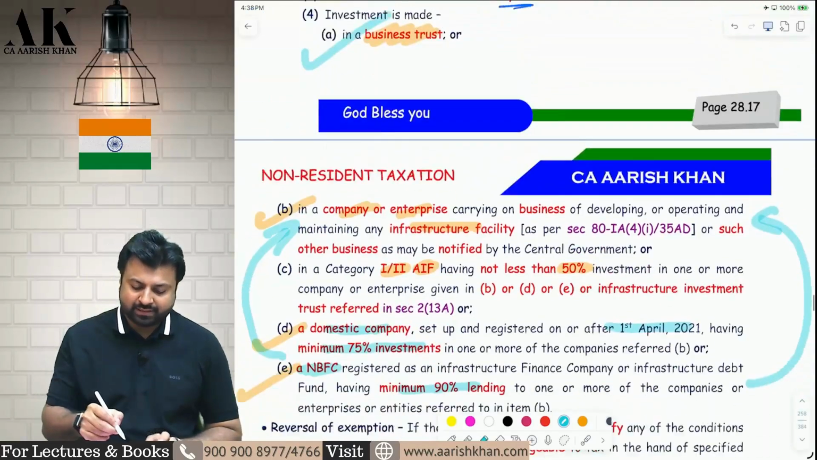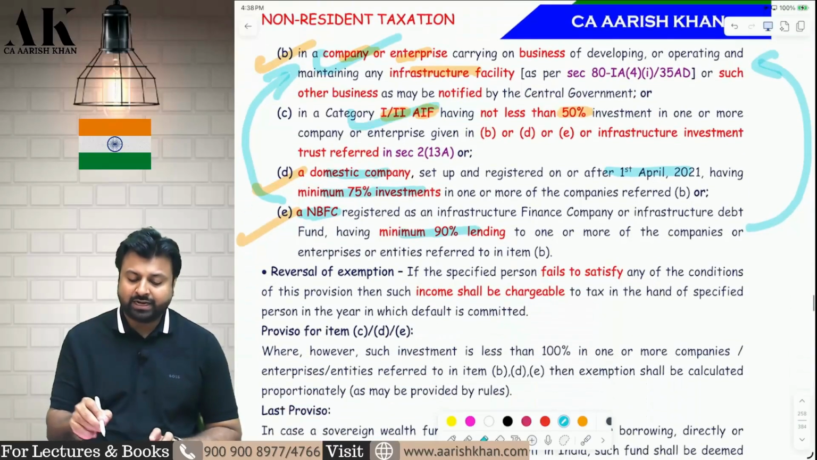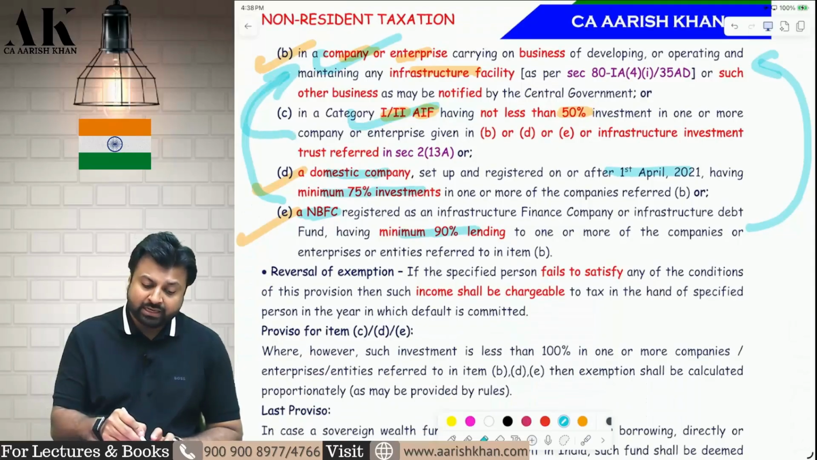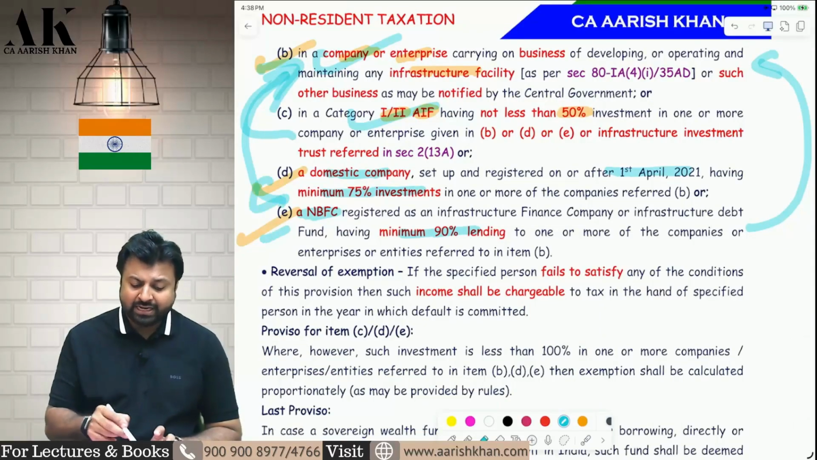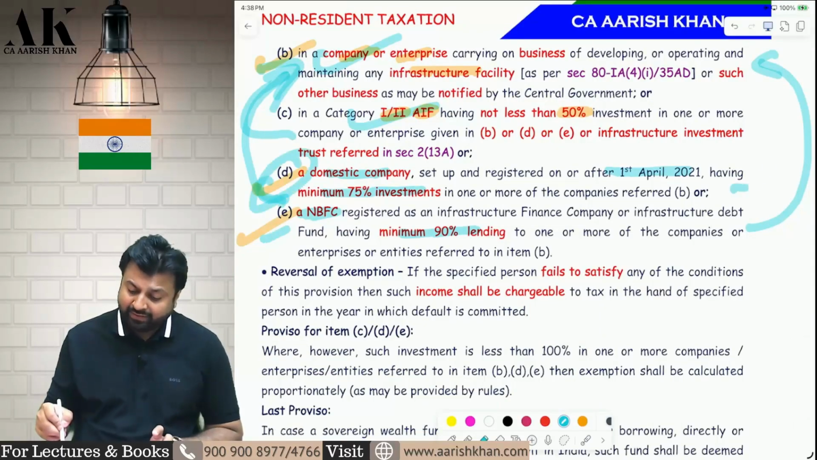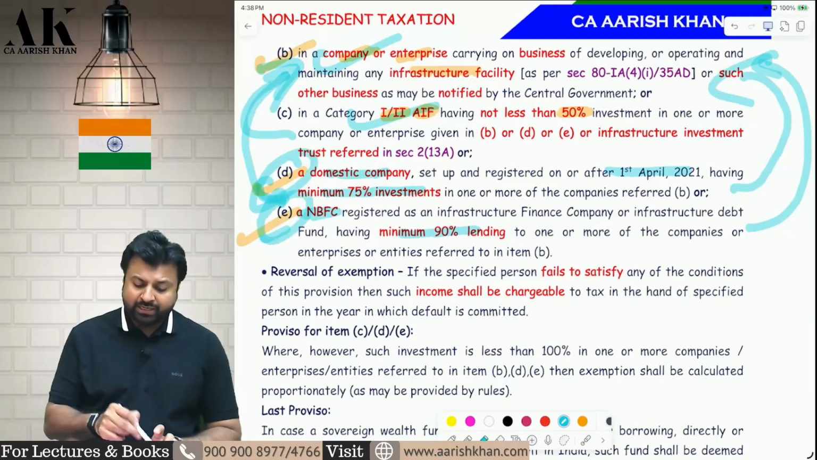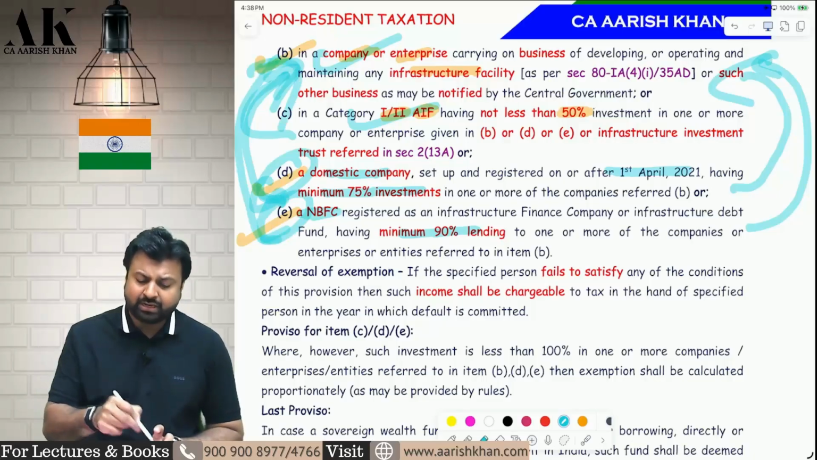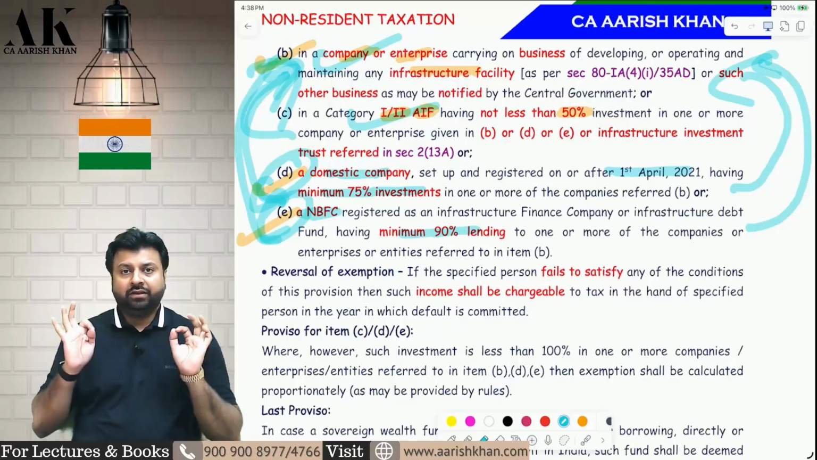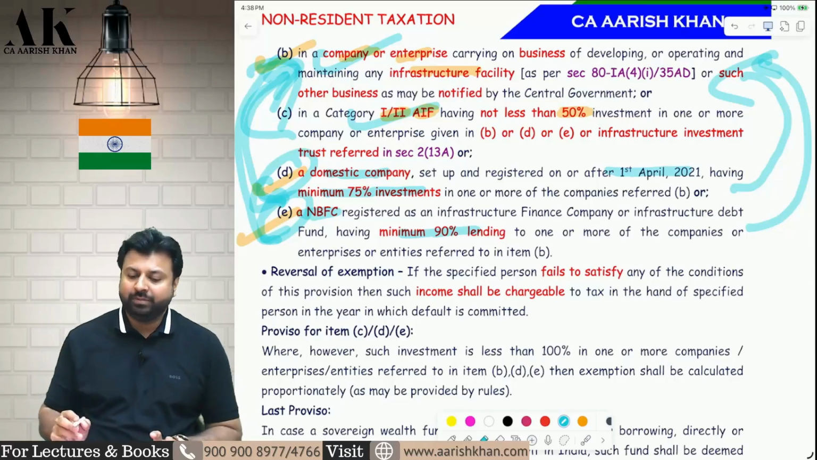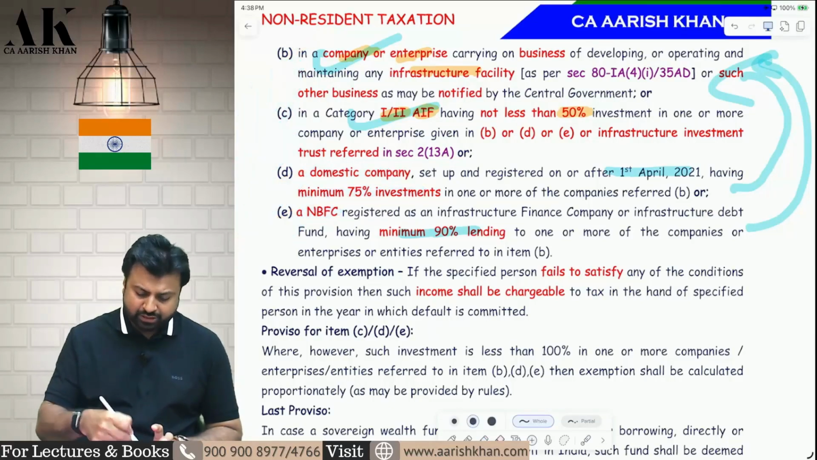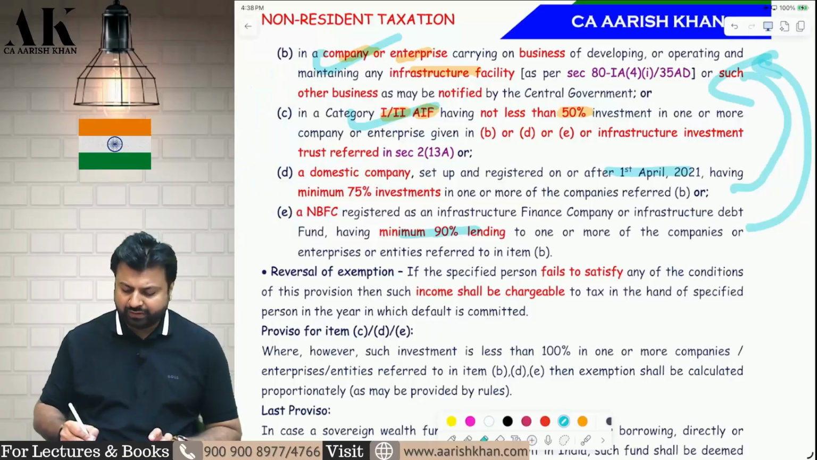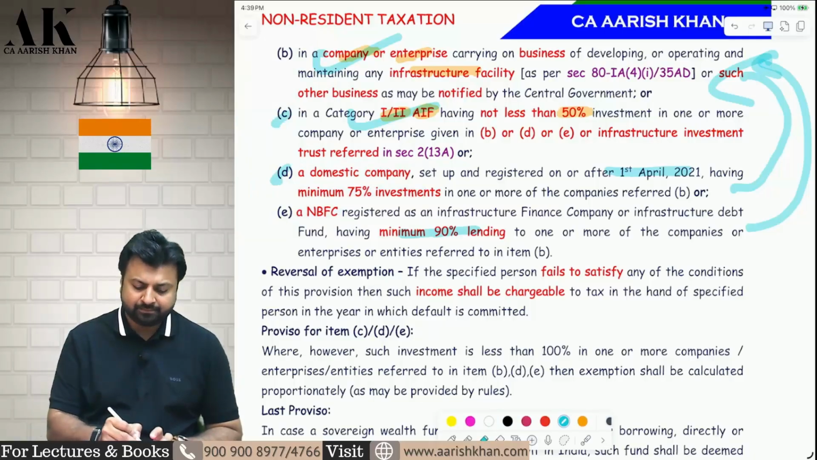First is business trust, second is infrastructure company, third is category 1, category 2 AIF who invest at least 50% in B, D and E. Point number D, who invest at least 75% in B company. Point number E, who give loans of at least 90% to B company. If you invest in any of the 5, you will be subject to what? Exemption. Now, there are some conditions which you have to further fulfill for point number C, D and E.